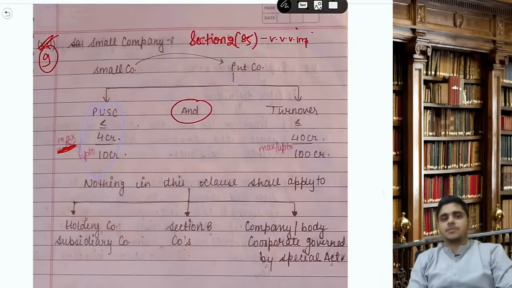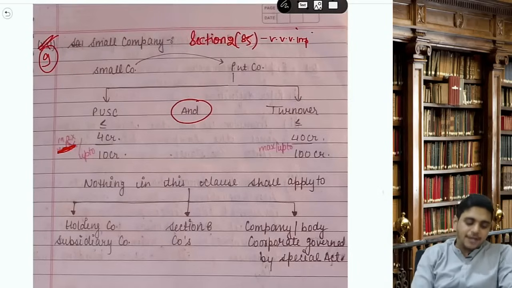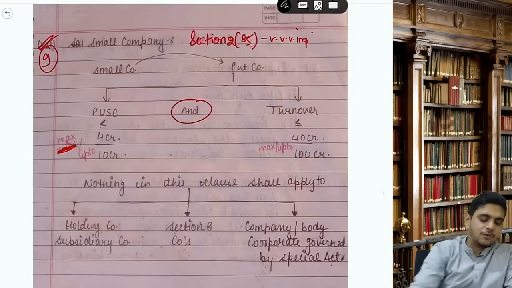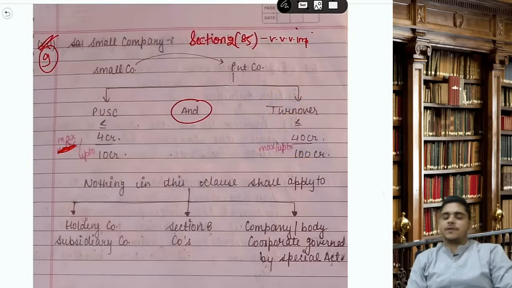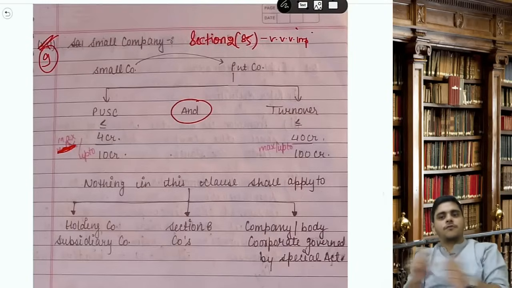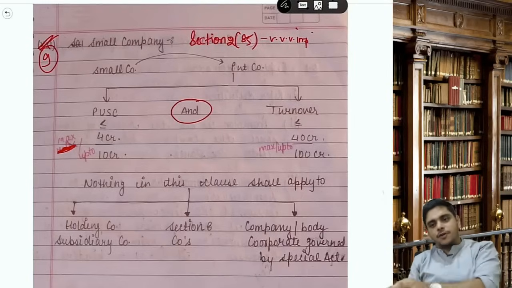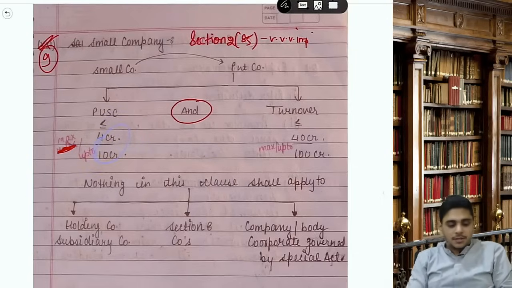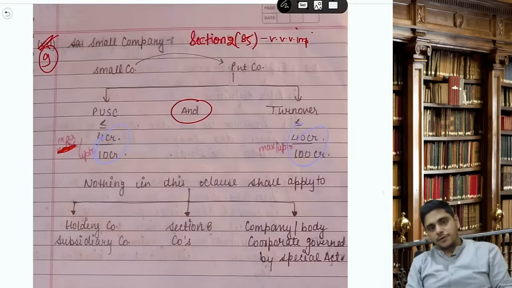Having paid up share capital of less than or equal to 4 crore and turnover of less than or equal to 40 crore. 4 and 40, up to 4 crores and up to 40 crores. If the government wants, they can increase this limit, paid up capital up to 10 crores and turnover up to 100 crores.